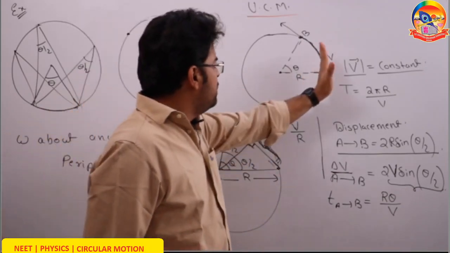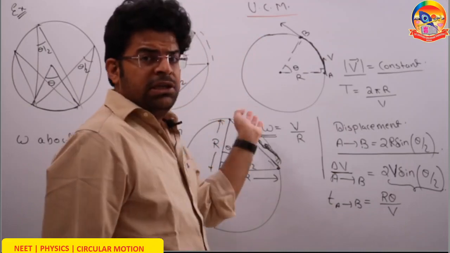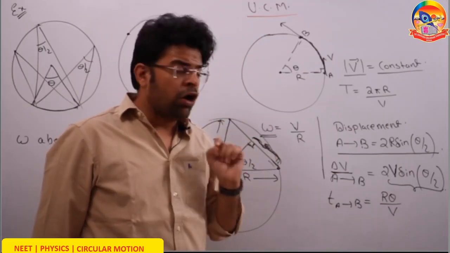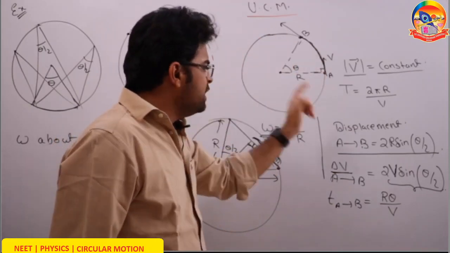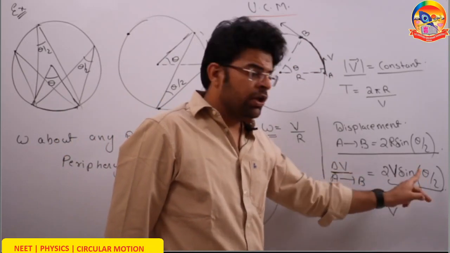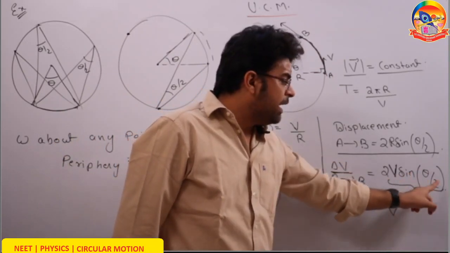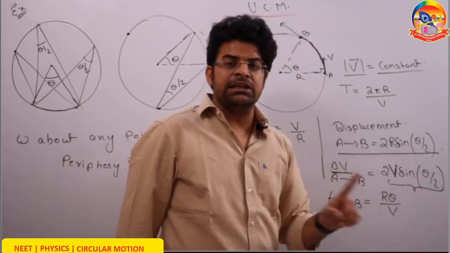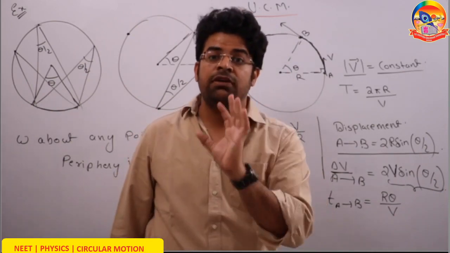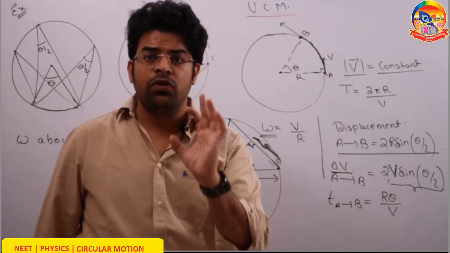So when the direction of velocity changes, the velocity vector changes. By how much? When it turns by 180 degrees, substitute theta equals 180. You get 2v sine 180 by 2, that is 2v sine 90, and sine 90 is 1. So you get the change in velocity to have a magnitude of 2v.